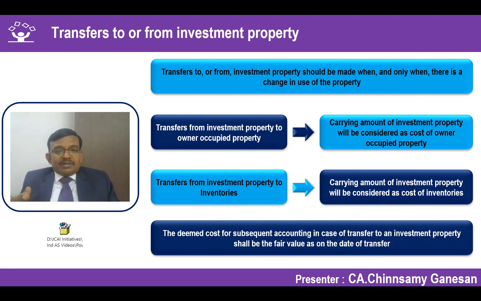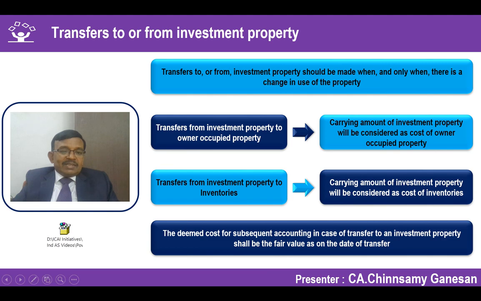The deemed cost for subsequent accounting in case of transfer to an investment property will be the fair value on the date of transfer. Here it is an interesting point. Suppose anything you are transferring into investment property, what it says is that you have to do a fair value of the previous item, PPE or whatever, and then that should be treated as your cost of investment property, and the difference will automatically go into your P&L account. Okay, that is a category. It normally happens whenever you are reclassifying certain items.